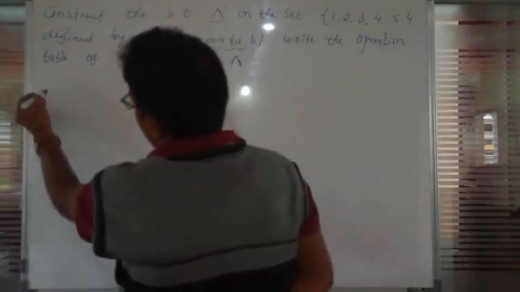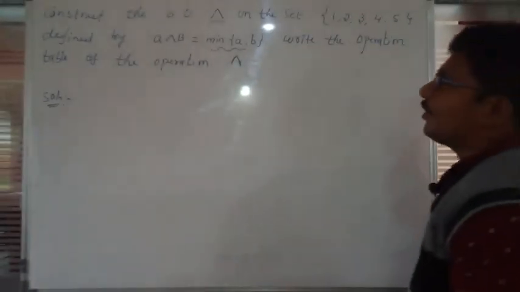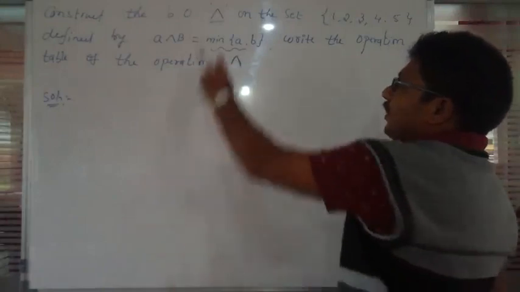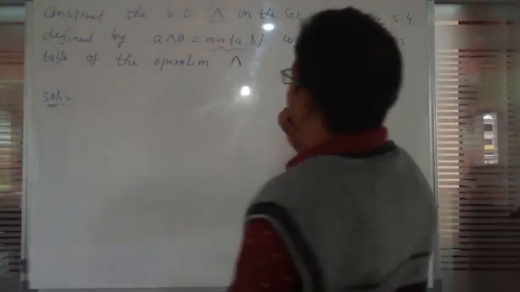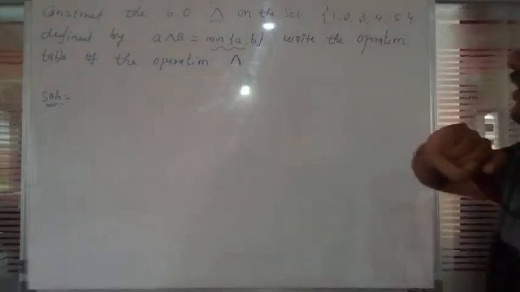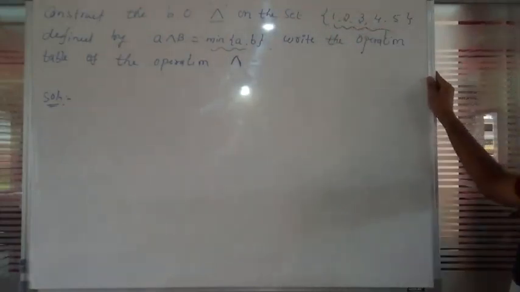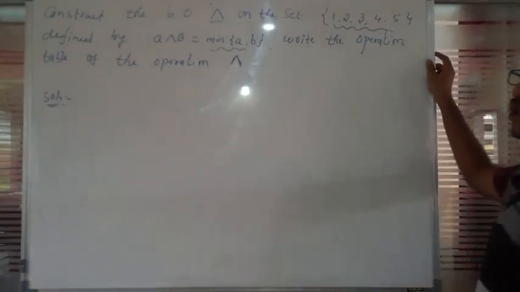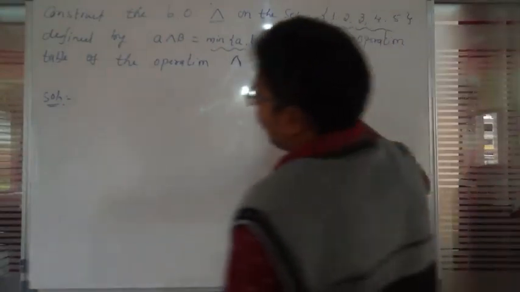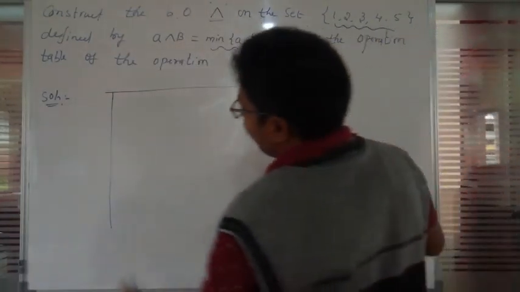Okay, so how do we construct the operation table? It's very simple. This is a binary operation, and to create a binary operation table, first you should observe how many numbers are there in the given set. That many columns and rows we have to draw.